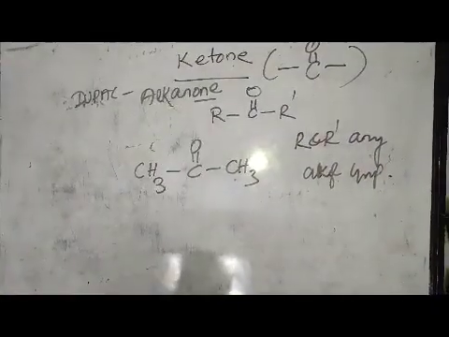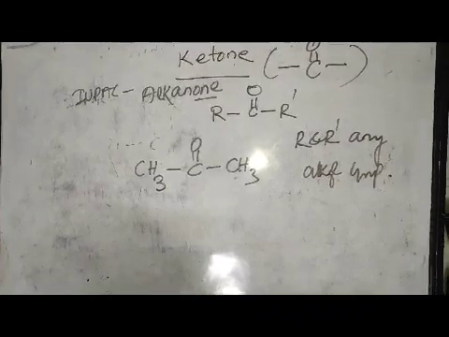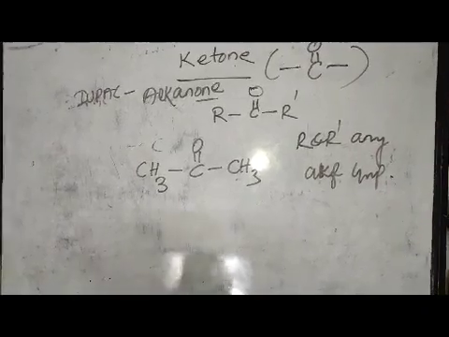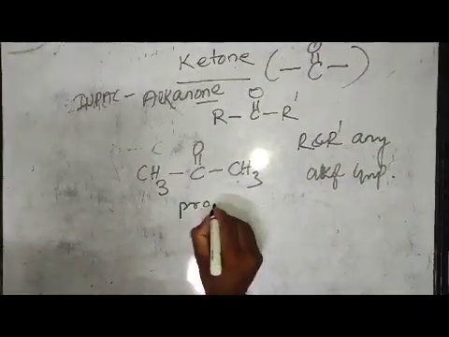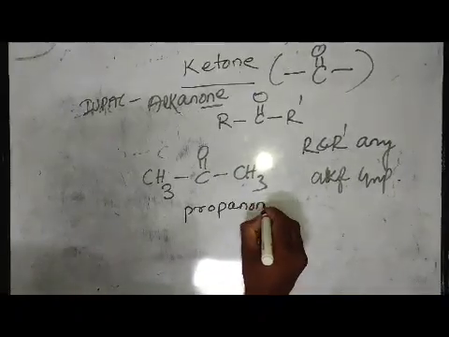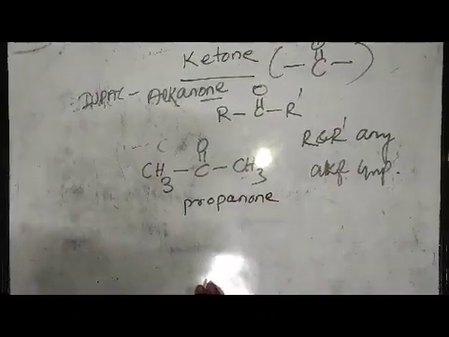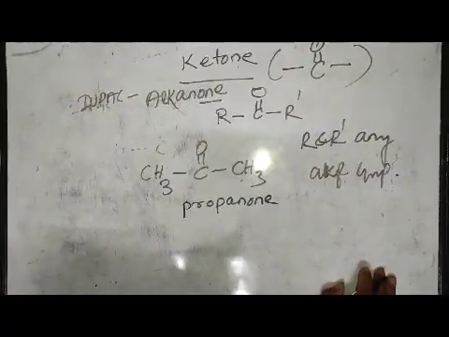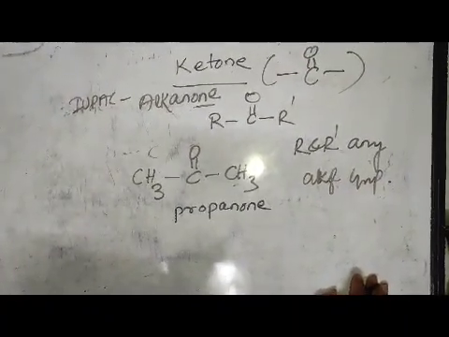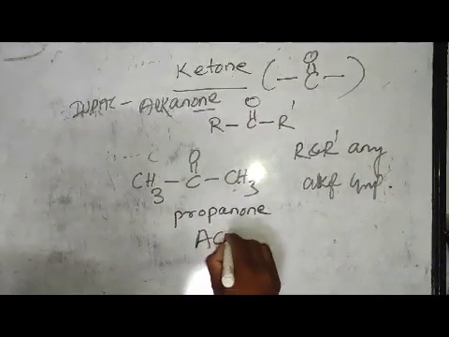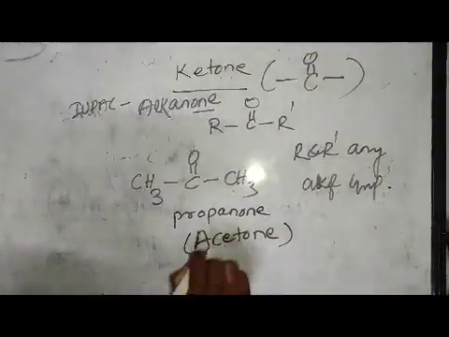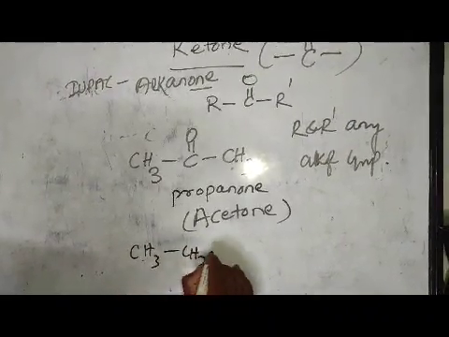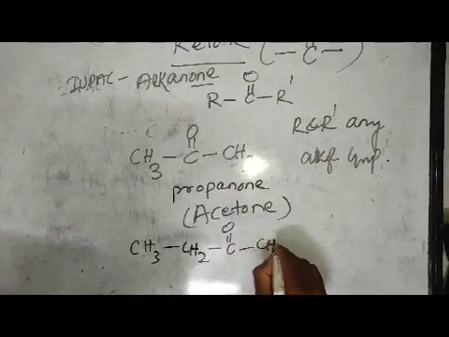So 1, 2, 3 carbon atoms are present. So the name of this molecule is propanone. Then the common name of this molecule is, you can know, acetone. Okay. The next member, suppose it is CH3 CH2 bond C double bond O bond CH3.